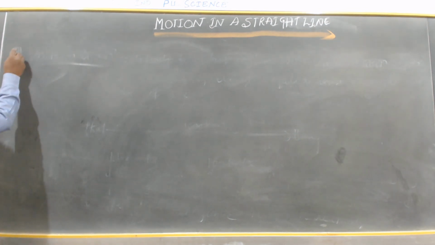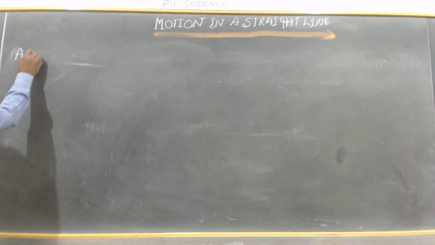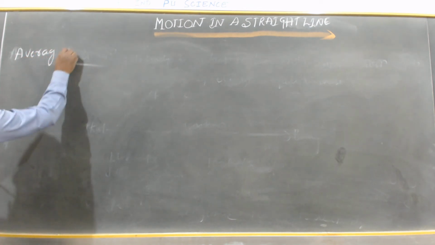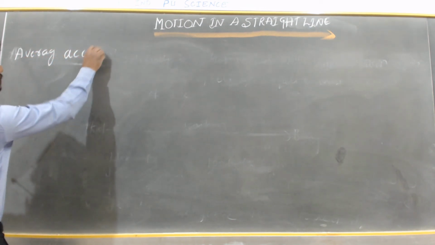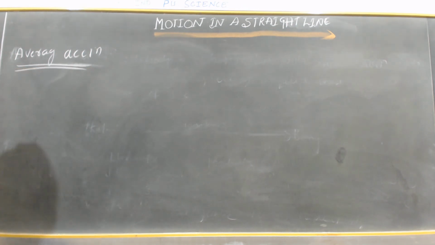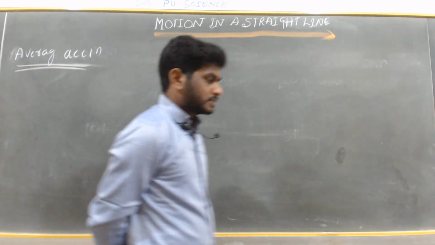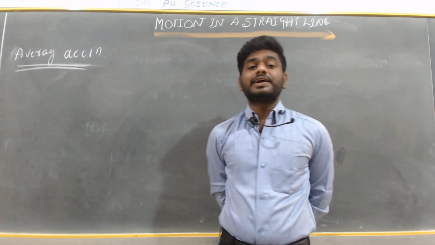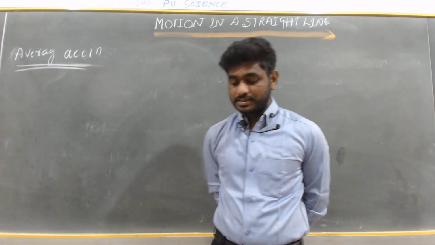Average acceleration. So average acceleration means what? How are we going to calculate the average acceleration?